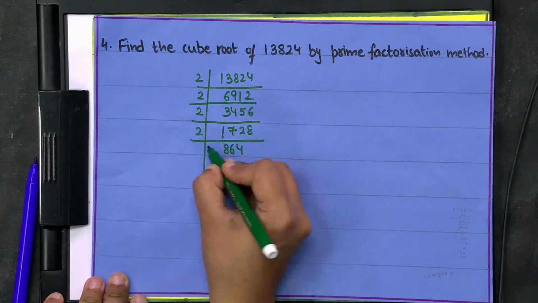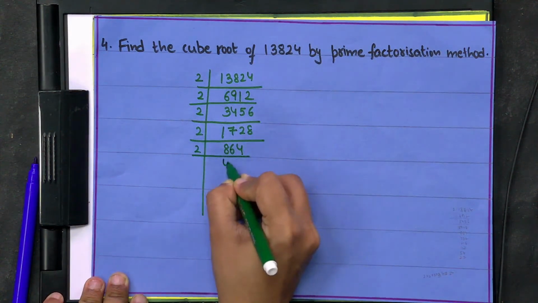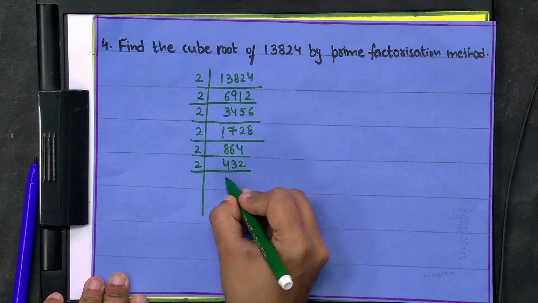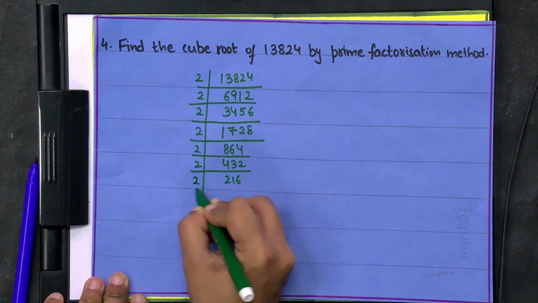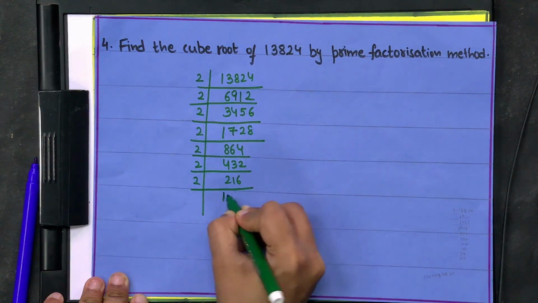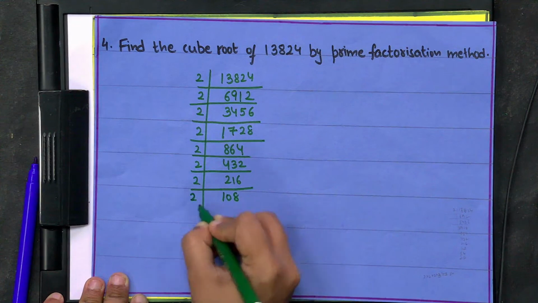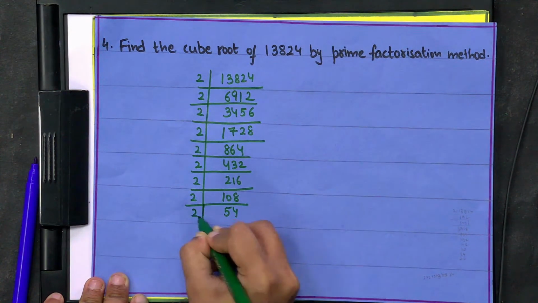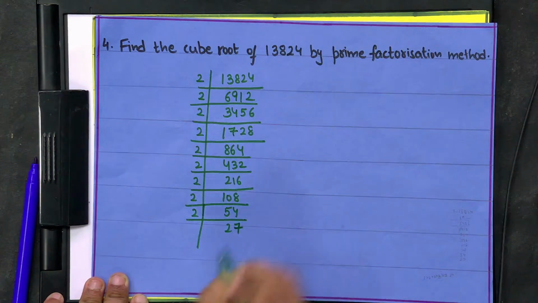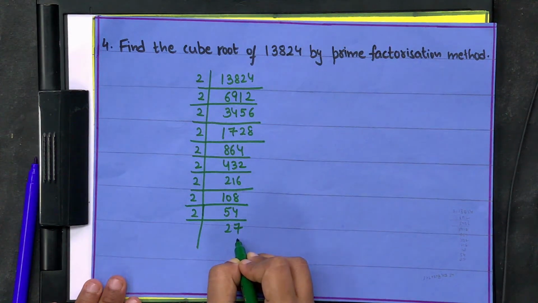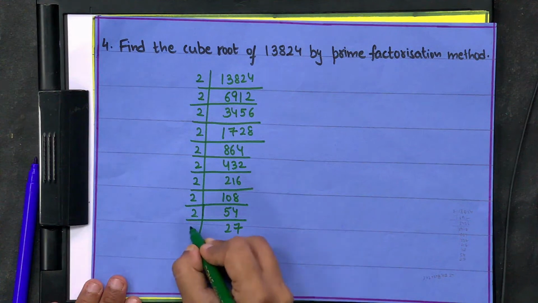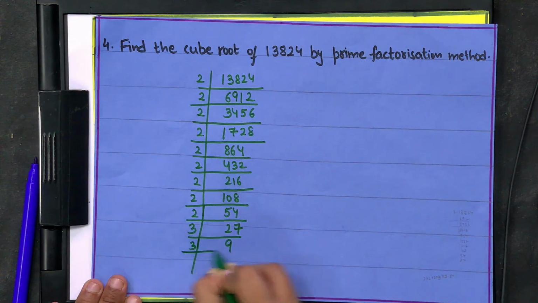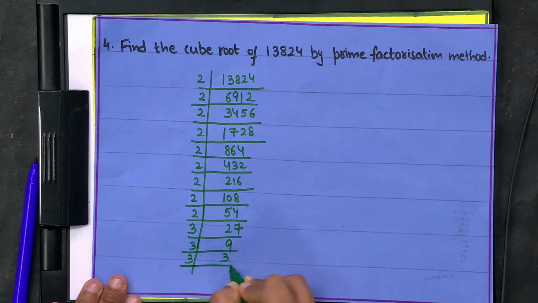864. Divisible by 2, 432. Divisible by 2, 216. Divisible by 2, 108. Again divisible by 2, 54. Divisible by 2, 27. Now this is not divisible by 2. We can easily divide this by 3. 3 9s are 27. 3. Then 3 3s, 3 1s are 3.